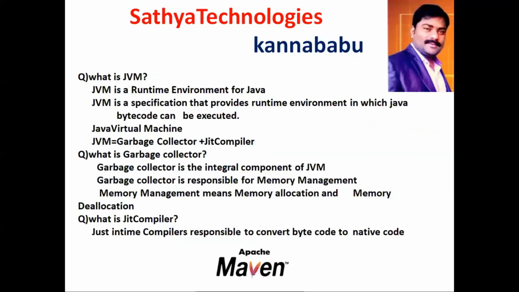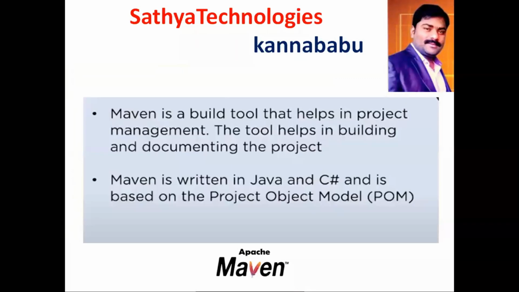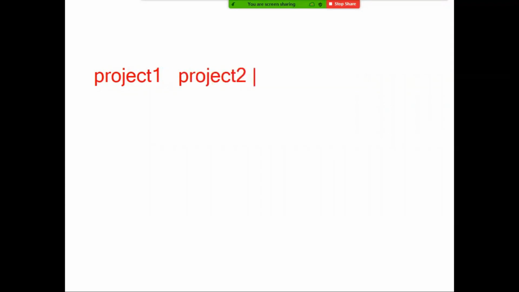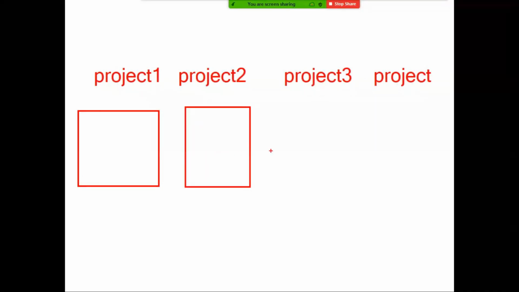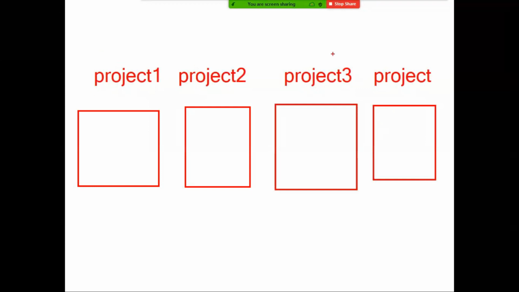Let me explain one point to all of you, so that you will understand. The point I'm trying to explain here is, I want to develop a project. Let us assume I want to develop four projects: project 1, project 2, project 3, and project 4. In the same machine, I'm developing all these projects.